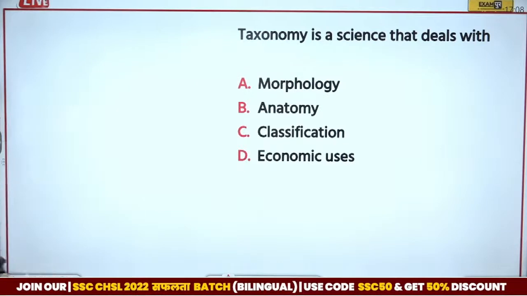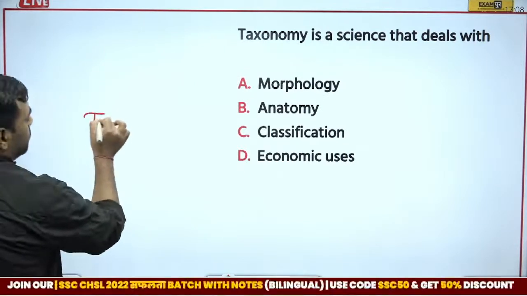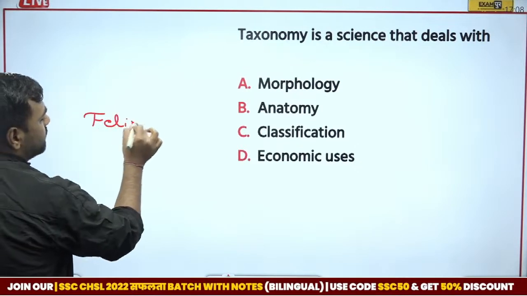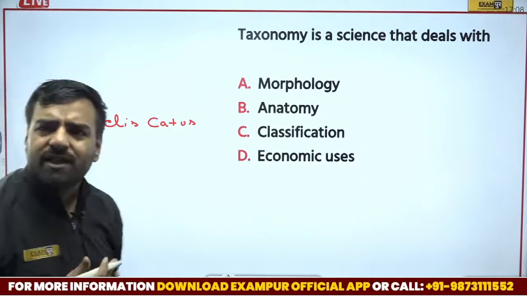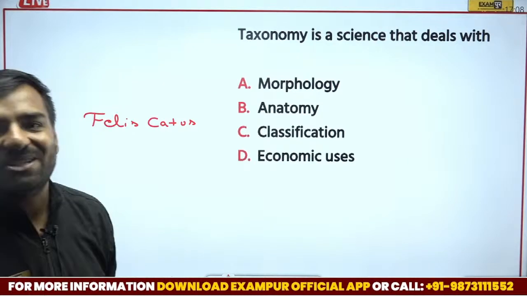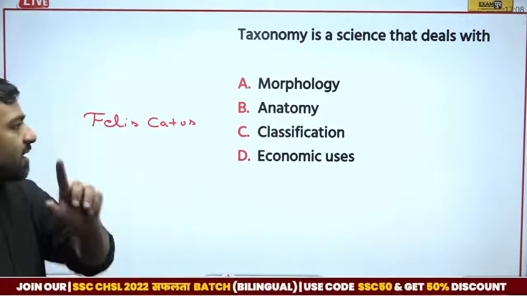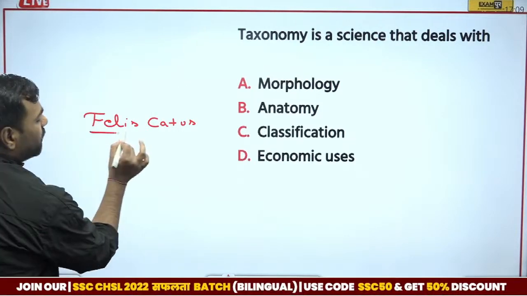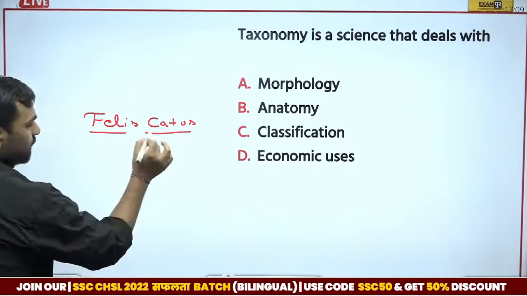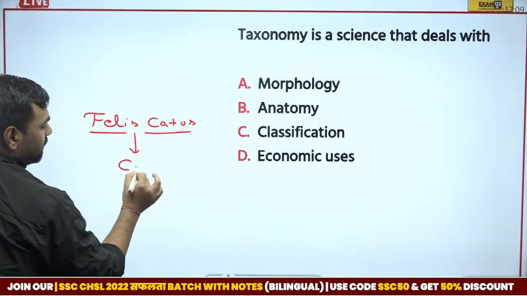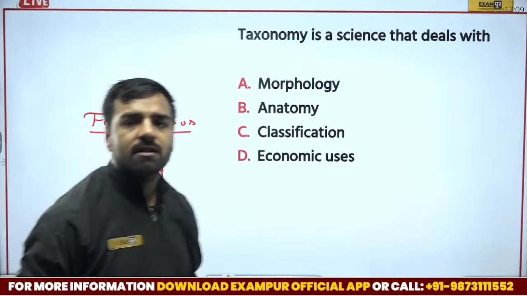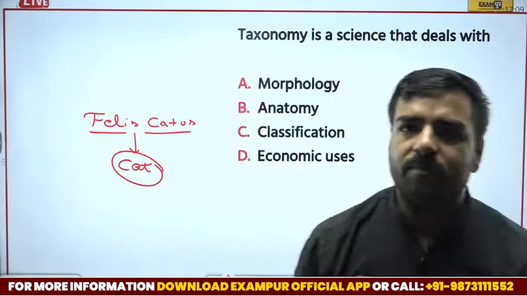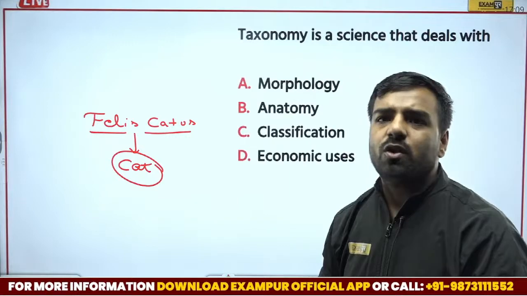Now, I'll write a name for you. The name is Felis catus. Now you must be wondering, sir, what kind of name is it? Great, Srishti. Awesome. Very good. This name is actually the name of a cat. In a similar manner, if I write Homo sapiens, we are the Homo sapiens, right? So that is what I was talking about with taxonomy.